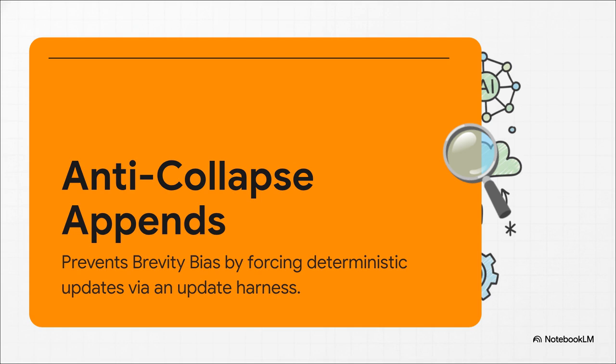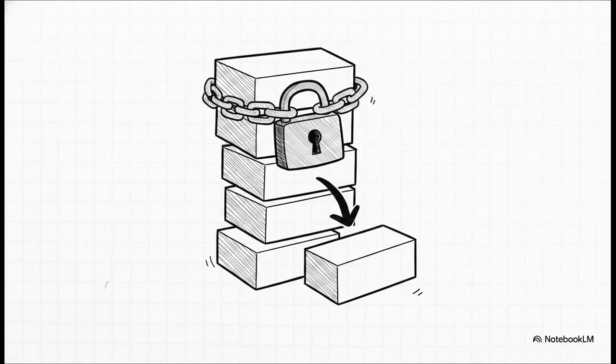Instead, every single update has to pass through a strict programmatic update harness. The structure of these appends is brilliant. The agents can only add to their knowledge base through controlled pathways that safely concatenate new rules to the very bottom of the files. This physically locks the AI out from overriding your core rules. It completely prevents context collapse over time.